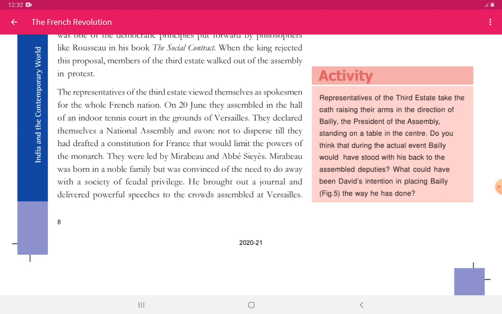So I already told you that the representatives of the third estate went to Versailles, the ground there, in the Tennis Court Oath, and they decided to draft a constitution. So Mirabeau also delivered a powerful speech over there.